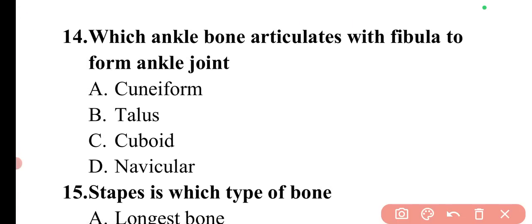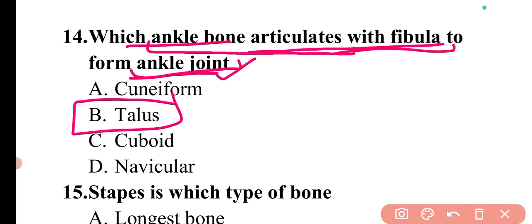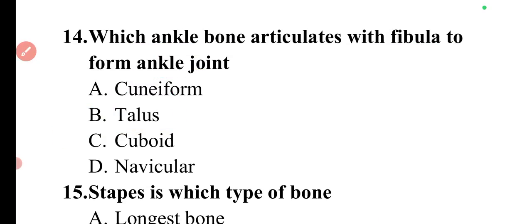The question is, which ankle bone articulates with fibula to form ankle joint? Basically, in this question, we need to find the ankle bone that articulates with the fibula to form the ankle joint. This one is the talus bone. So here option B is correct. Basically, the talus is present in the foot part, at the joining of the ankle. So this is the talus bone.